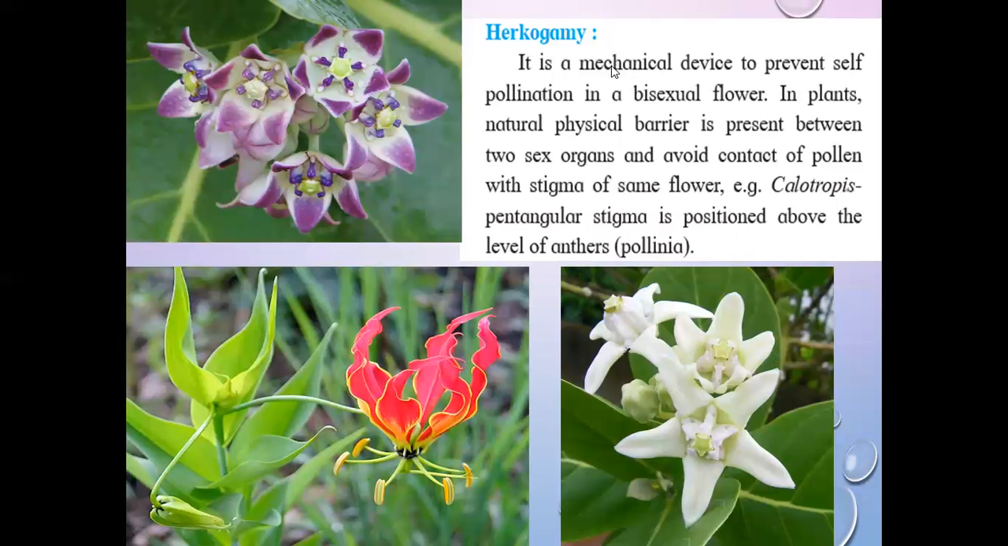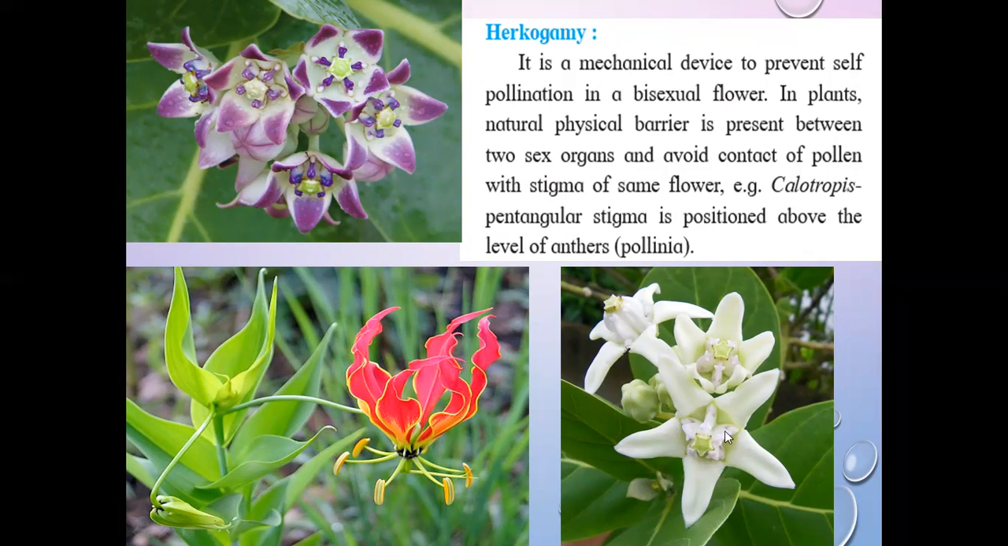Next, hercogamy. What is hercogamy? The well-known example is Calotropis procera. That is what we call रुई. Okay. It is a mechanical device to prevent self-pollination in a bisexual flower. Means hercogamy prevents self-pollination even though that flower is bisexual, that is, it has anther as well as stigma, but self-pollination is not possible. In plants, a natural physical barrier is present between the 2 sex organs and avoids contact of pollen with the stigma of the same flower.